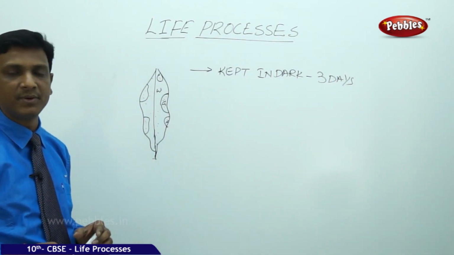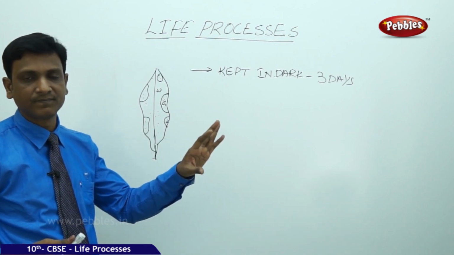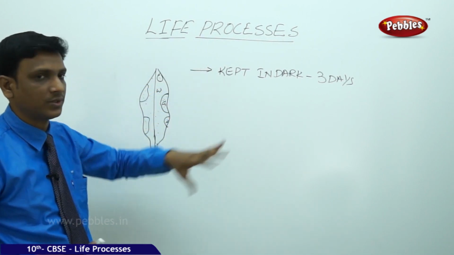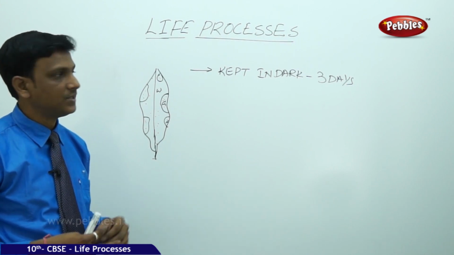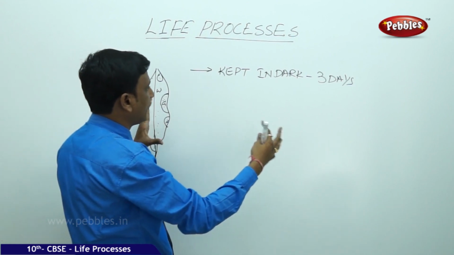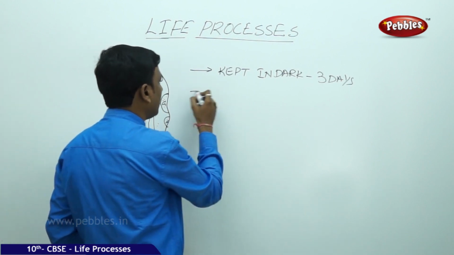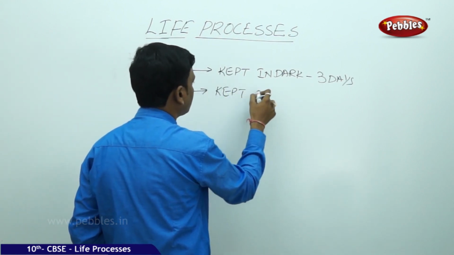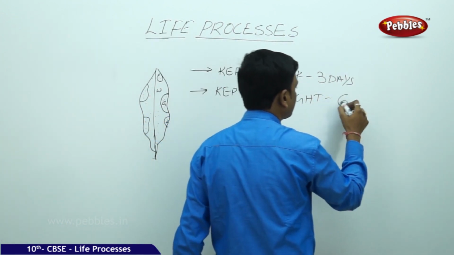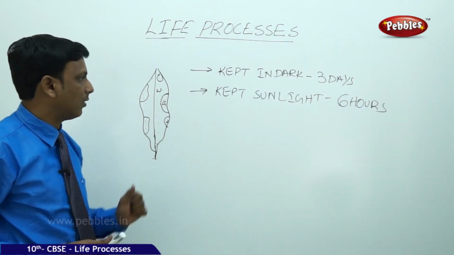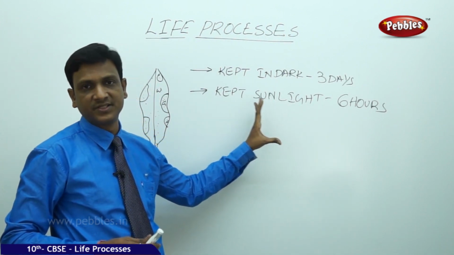Why should it be kept in dark for 3 days? Because when it is in sunlight, it prepares food, and starch is present in the leaves. We don't want any starch in the leaves. First, we wanted to destarch the total plant, the leaves, so we kept it in dark. Then we took the plant and kept it in sunlight for 6 hours. Now there is photosynthesis, and starch is prepared.